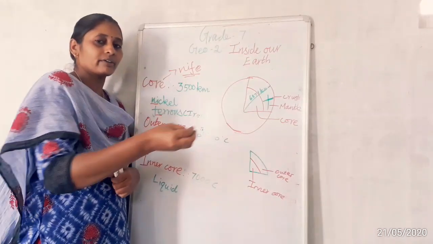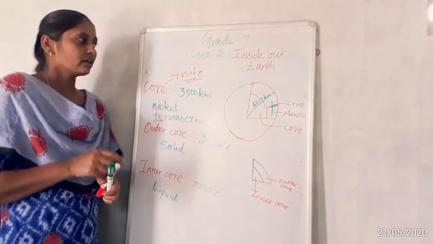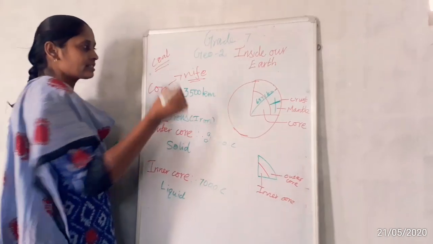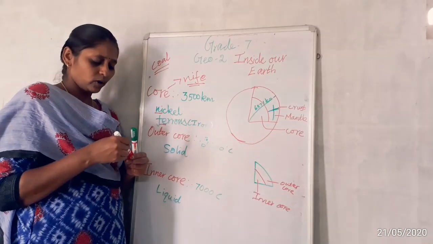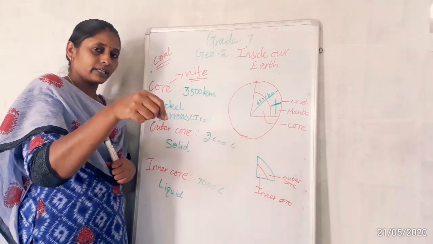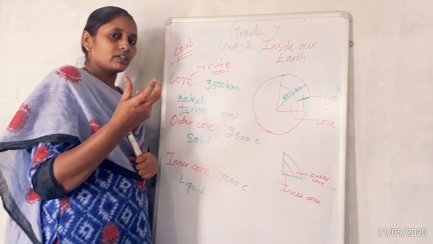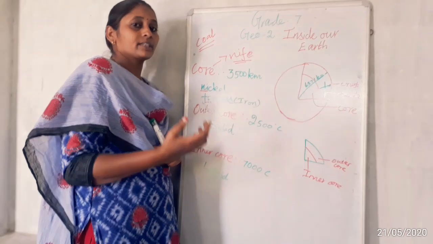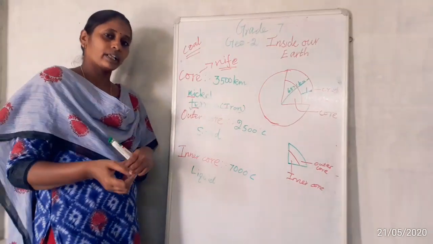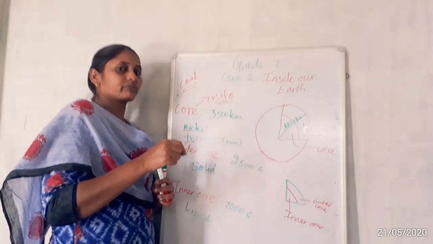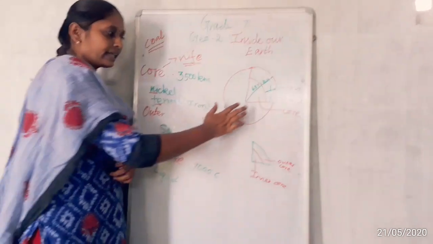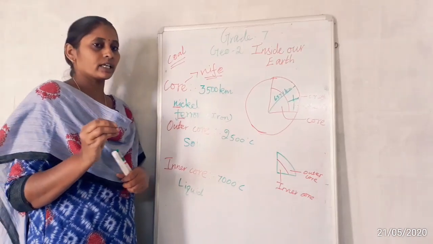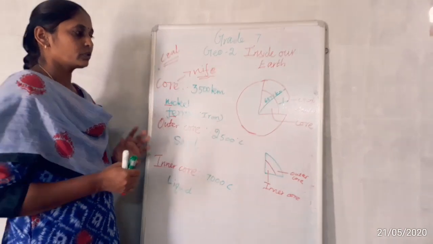The best example we can take is coal. You know very well that coal is used in many industries for heating objects. Suppose we heat that coal, the fire will not keep calm immediately. It takes time. Even after we pour water, the inside of the coal still has some heat. Like that, the core area is still a very high temperature area, so it's very difficult to reach the core.